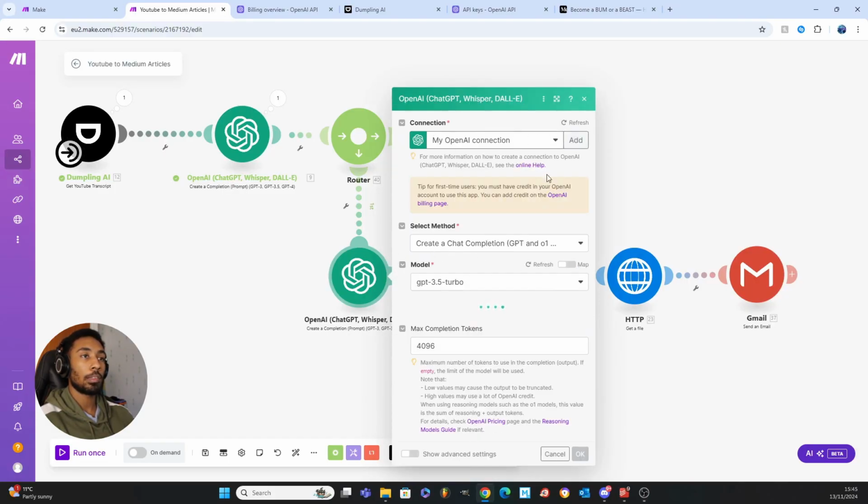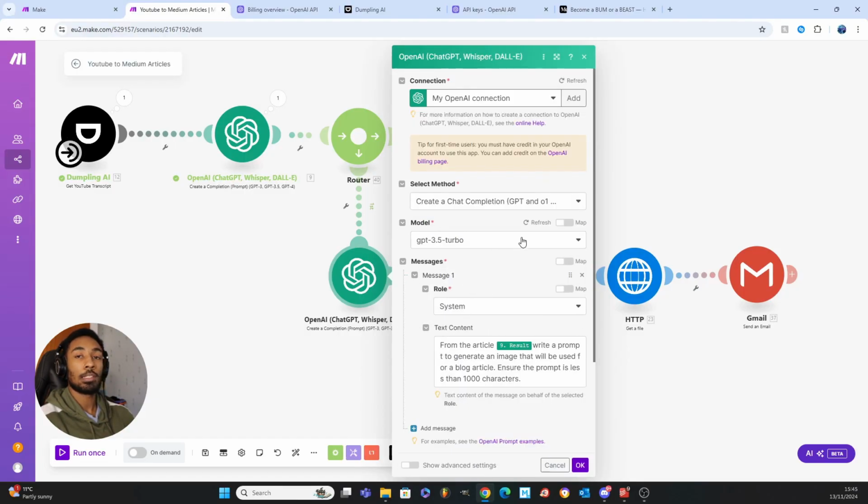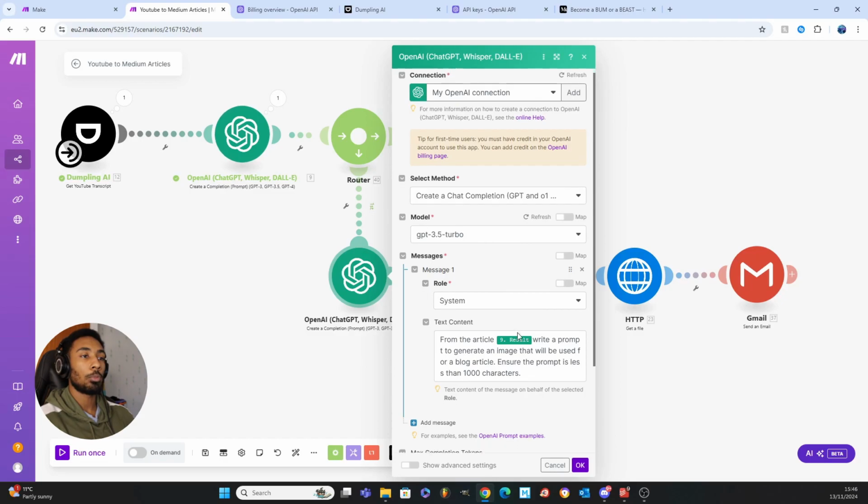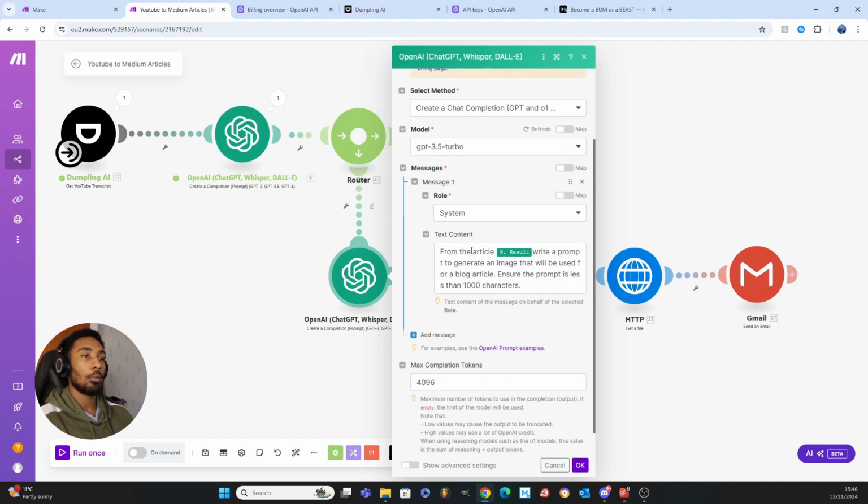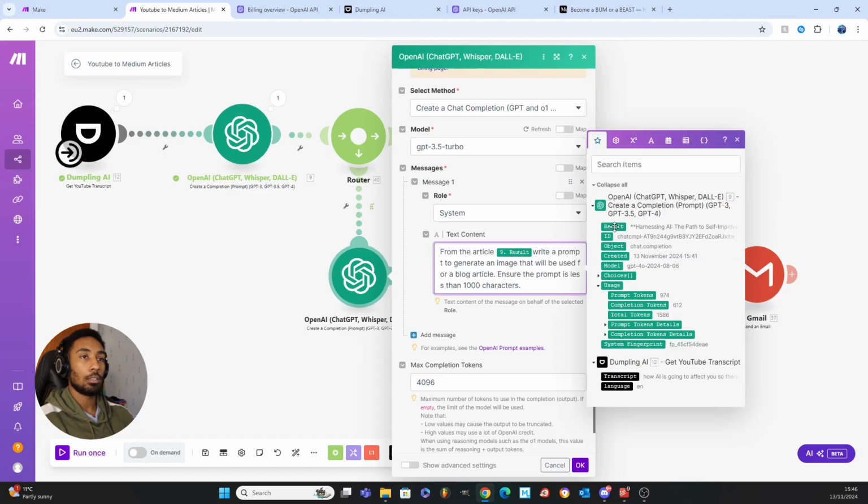So you're going to set it up the same, add in your connection. We're using GPT 3.5 for this to save some tokens as we just want an image prompt. And you can see here it's just saying, from the article, and then we put in the article, which is the result, the GPT result, and write a prompt to generate an image that will be used for the blog. And ensure that the prompt is less than 1,000 characters, because for some reason with more than 1,000 characters, all the prompt won't be read, it won't be taken, and you'll get some errors.